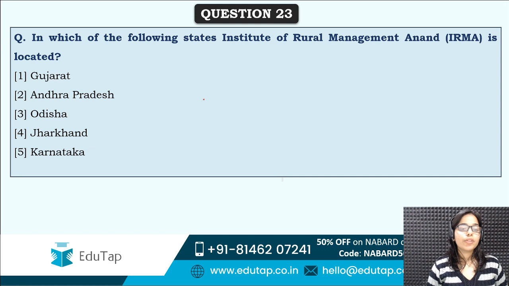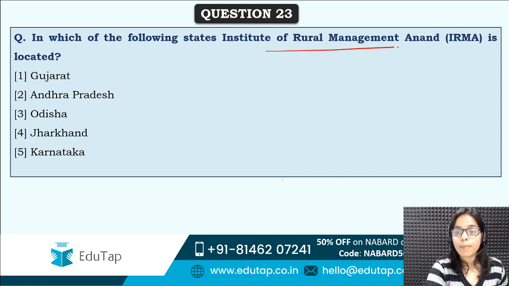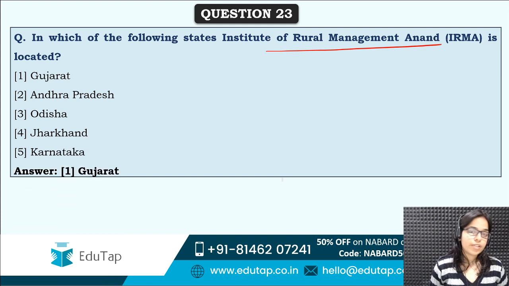Next is, in which of the following states Institute of Rural Management Anand is located? So guys, we have already covered this question. Correct answer is option first, that is Gujarat. I'm sorry that this question have been repeated.